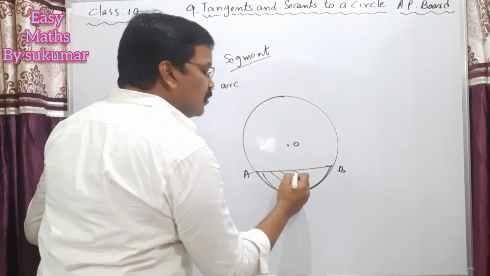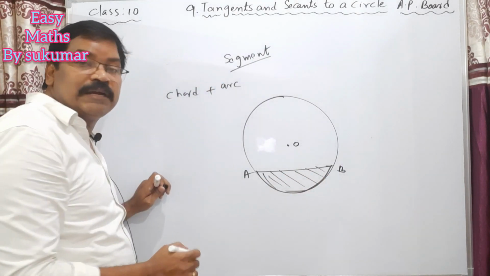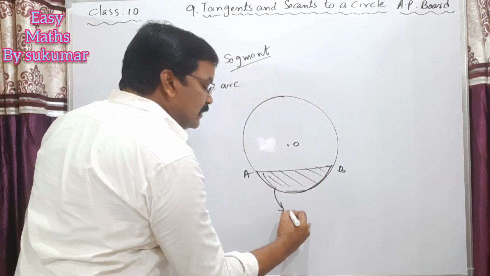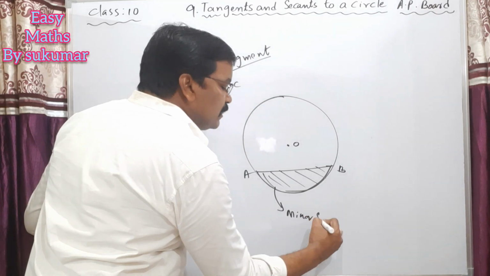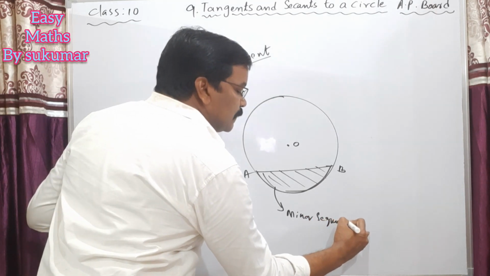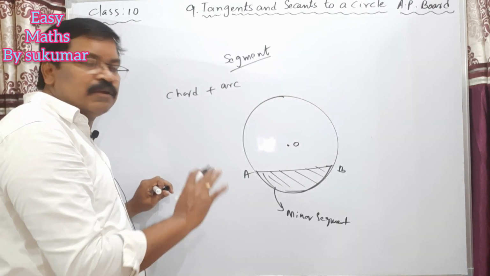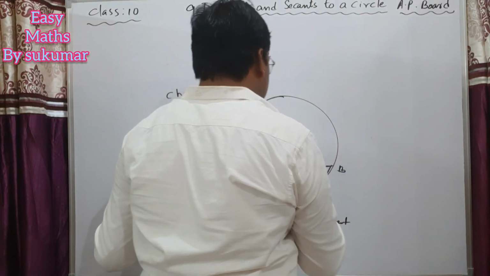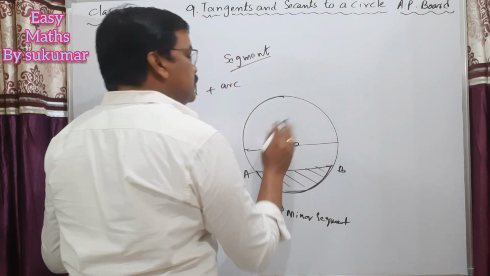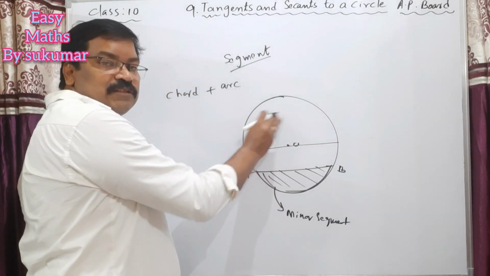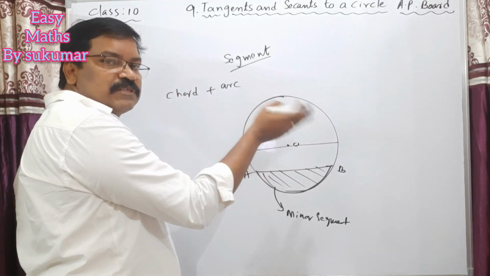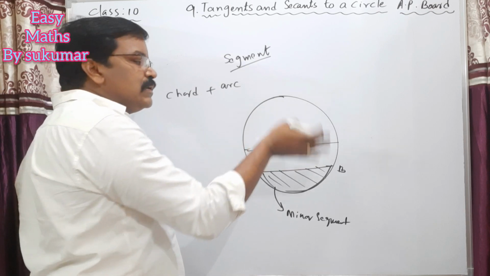So this is called a segment. This is a minor segment. Here also we compare this minor segment with the semicircle. This is the diameter. This is another segment. This semicircle we can also call a segment.